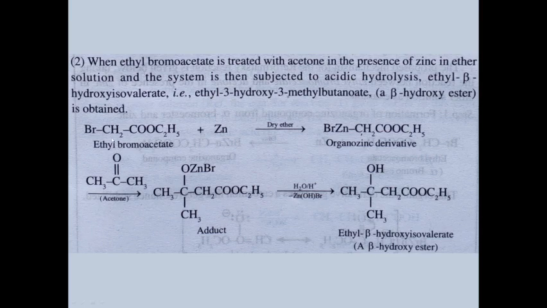Here the reaction scheme is given: ethyl bromoacetate, or this is an alpha bromo ester. So this compound is ethyl bromoacetate. Initially it forms an organozinc derivative in the presence of zinc and dry ether. We get BrZnCH2C=O(OC2H5). Previously I had shown how the reaction is taking place.